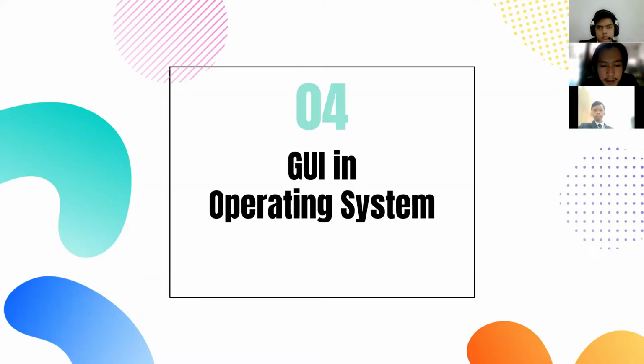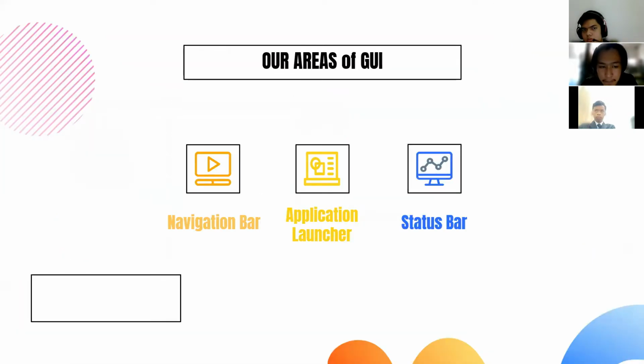GUI in operating system. In computing technology, a graphical user interface, or GUI, is a type of user interface that uses a graphical method of interaction on an electronic device between the user and the computer. So, in the GUI, there are three areas. The first one is navigation bar, the second one is application launcher, and the third one is status bar.